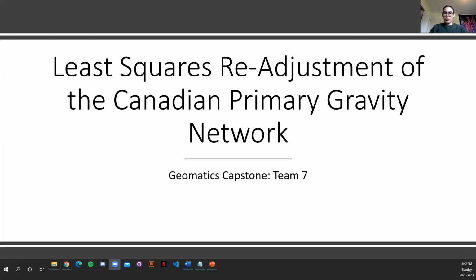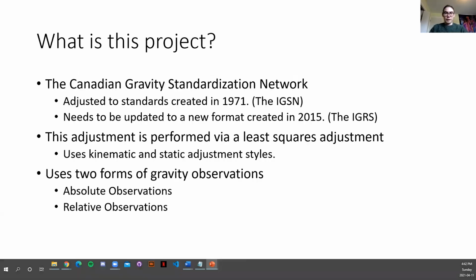So this project is the adjustment of the Canadian Gravity Standardization Network, or CGSN. The last official update to this network was in 1971 based on the standards of the International Gravity Standardization Network, which is now out of date.